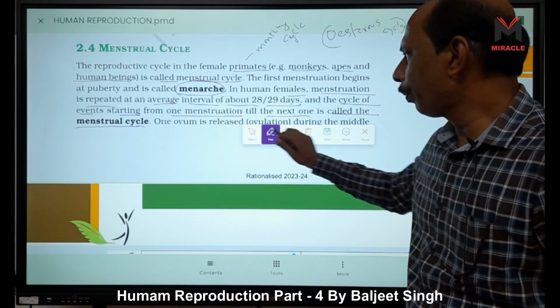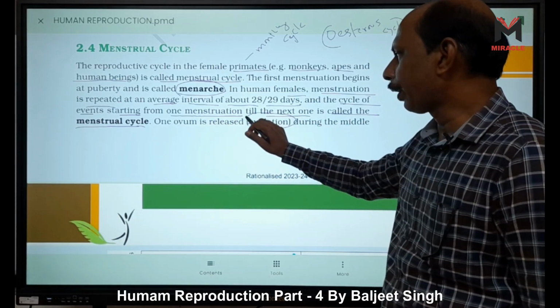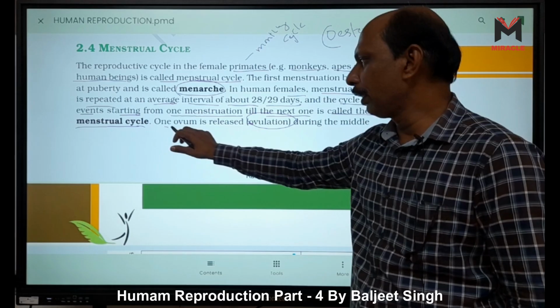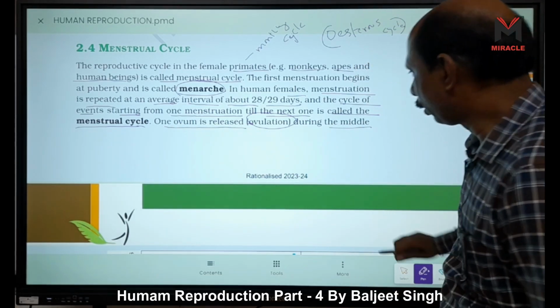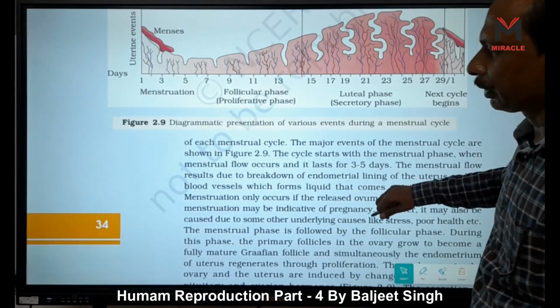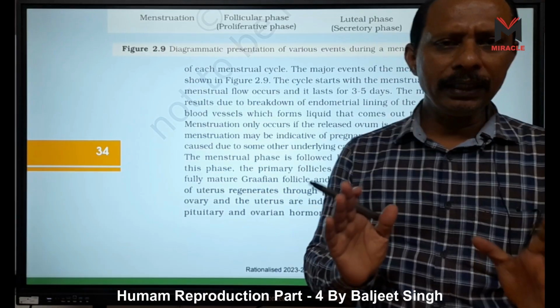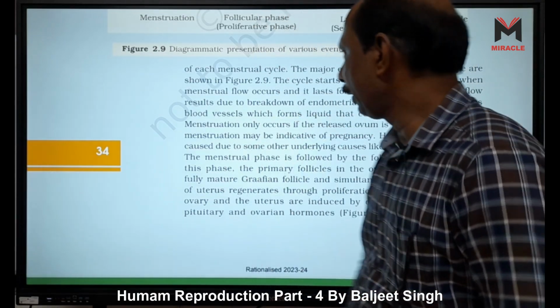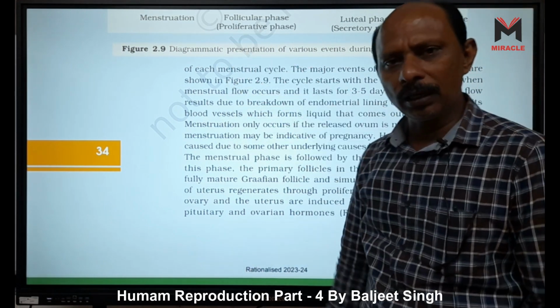One ovum is released, and that is called ovulation. What is ovulation? Ovulation means release of the ovum during the middle of the menstrual cycle, that is, at the 14th day. The major events of the menstrual cycle are shown in the figure. We will read this one.